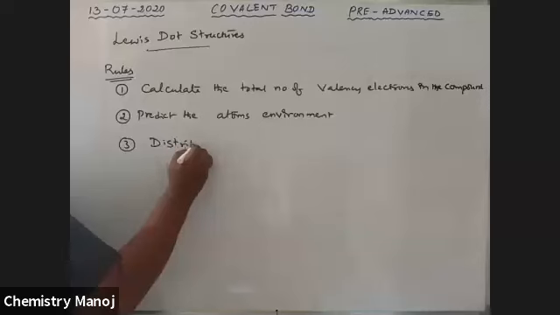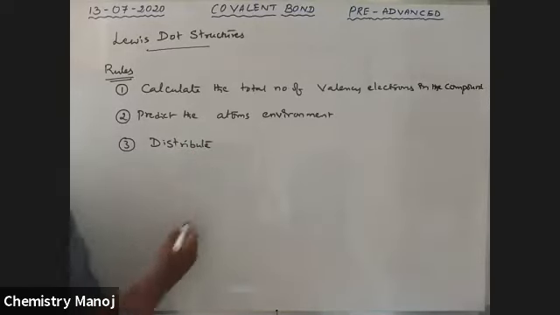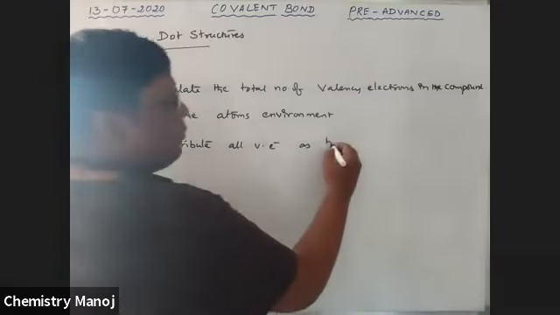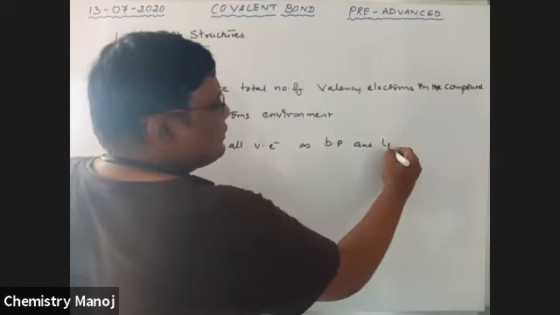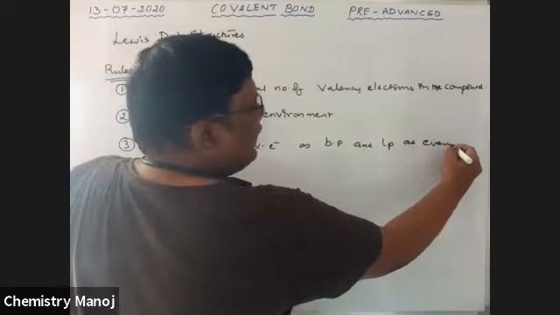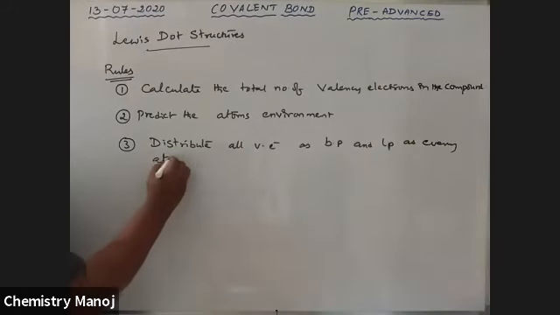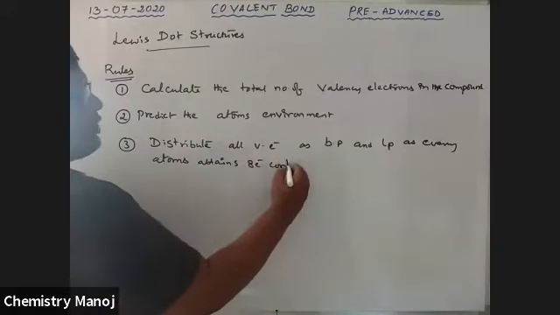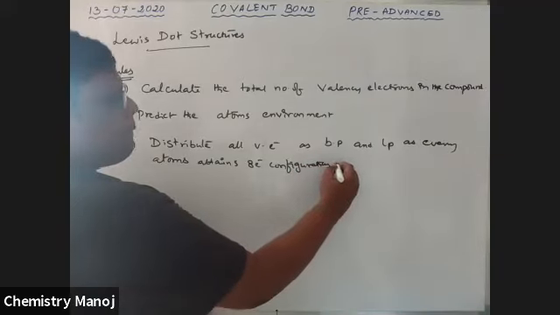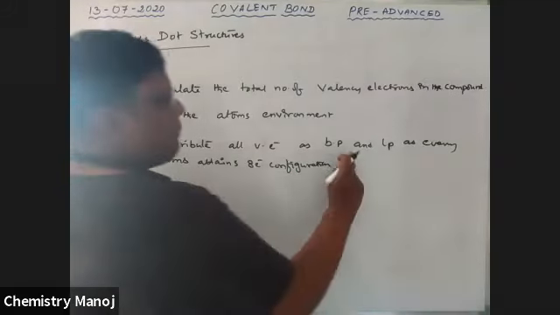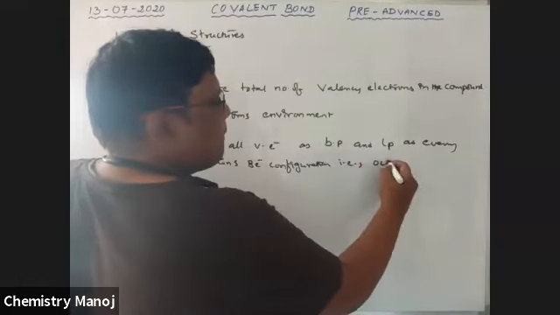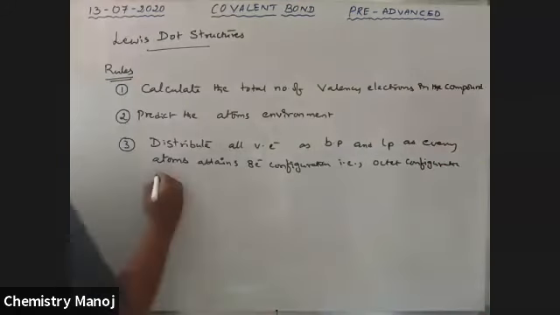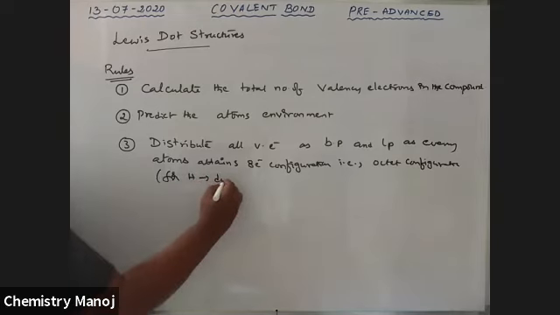Next, third point. Distribute all valency electrons as bond pairs and lone pairs so that every atom attains 8-electron configuration, that is octet configuration. For hydrogen, doublet configuration.